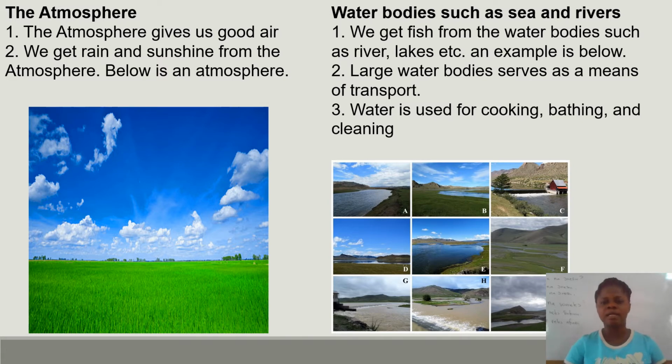The third one is water bodies. When we talk about water bodies, we can talk about the sea, the rivers, the pipe-borne water. We can talk about a whole lot of water bodies. Waterfalls and all that. They are all parts of the water bodies. There are certain things that we get from the water bodies which help us.